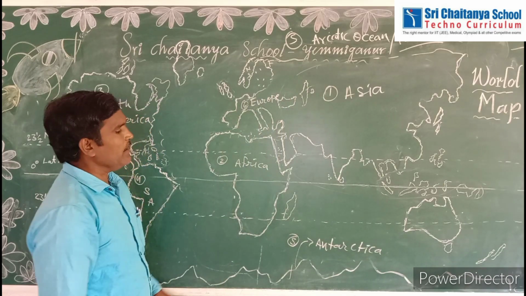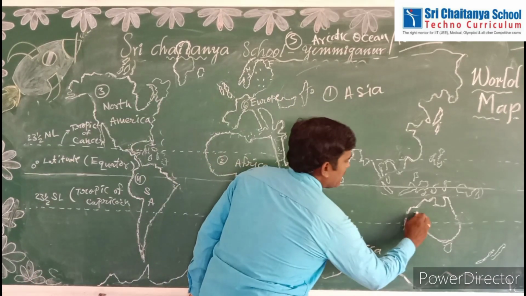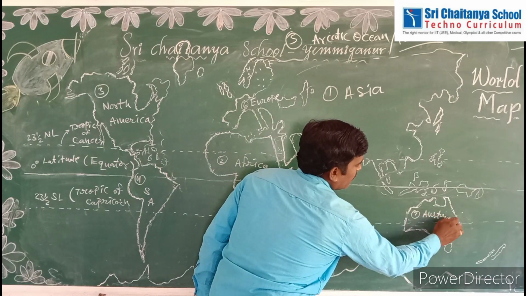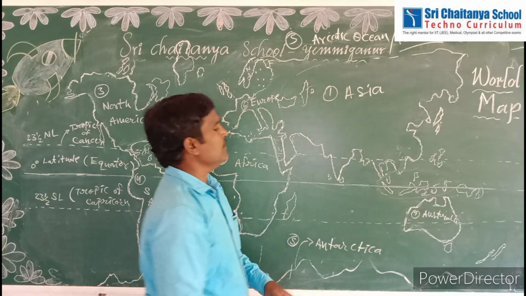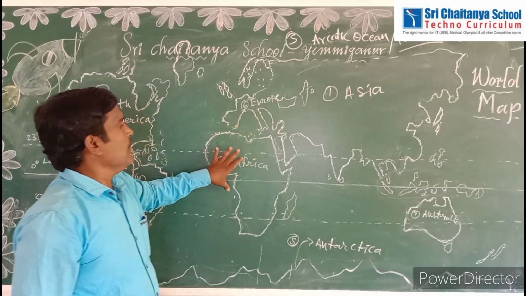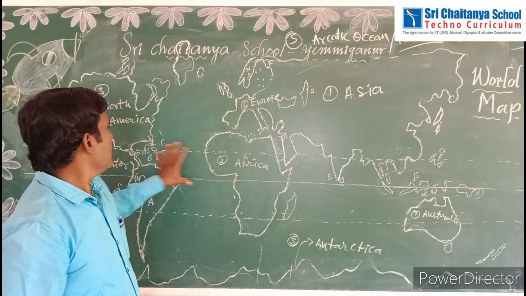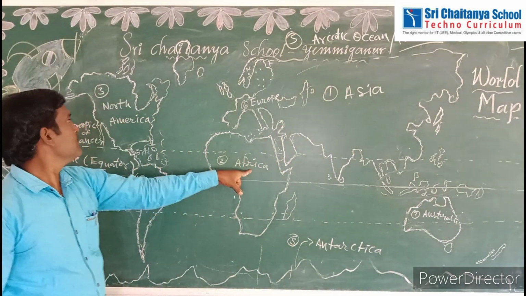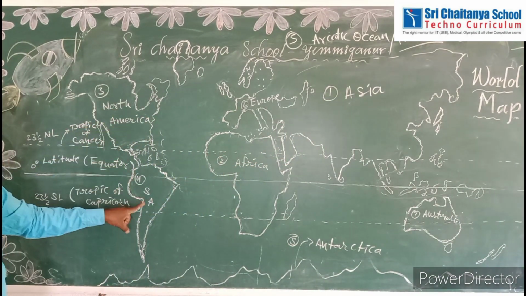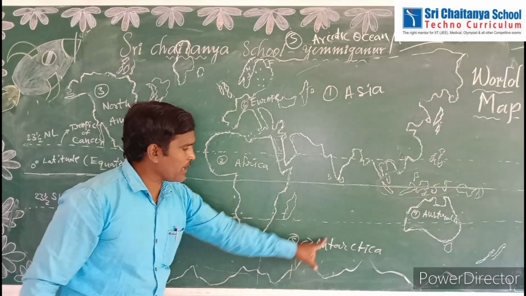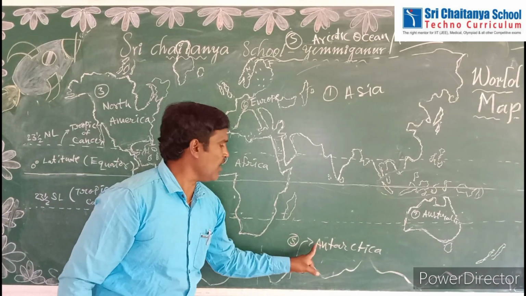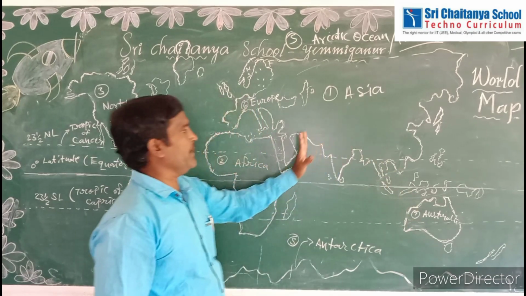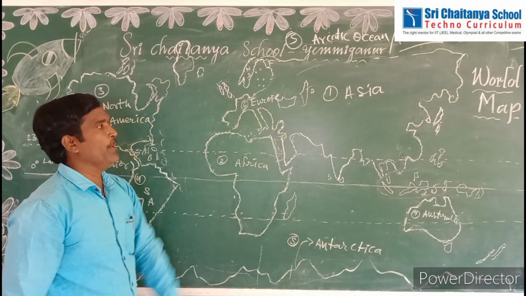Europe. Okay. Next, last one, seventh one. This is Australia. Okay. See, this is the location of continents on the world map. Once again, see Asia, Africa, North America, South America, Antarctica, this total part Antarctica, Europe, and Australia. These are the 7 continents we located on the world map.